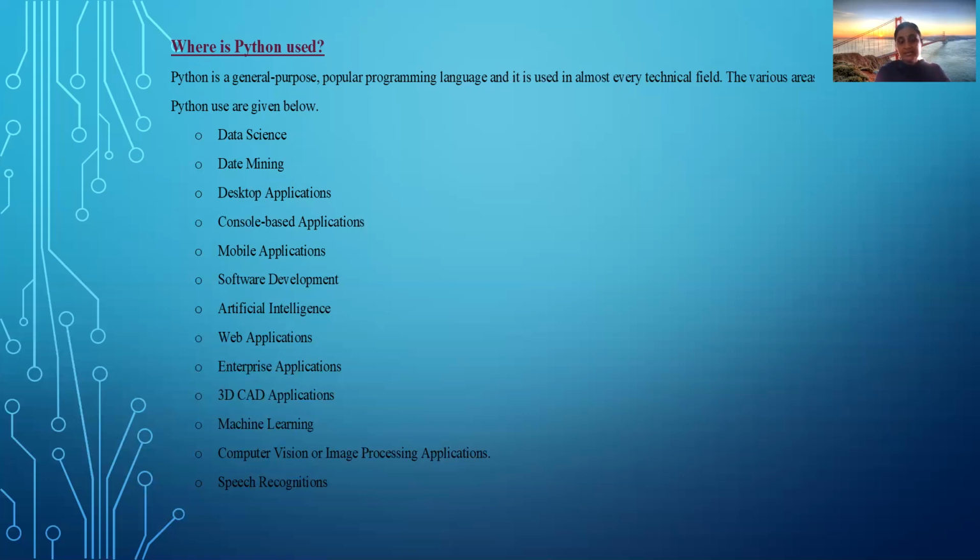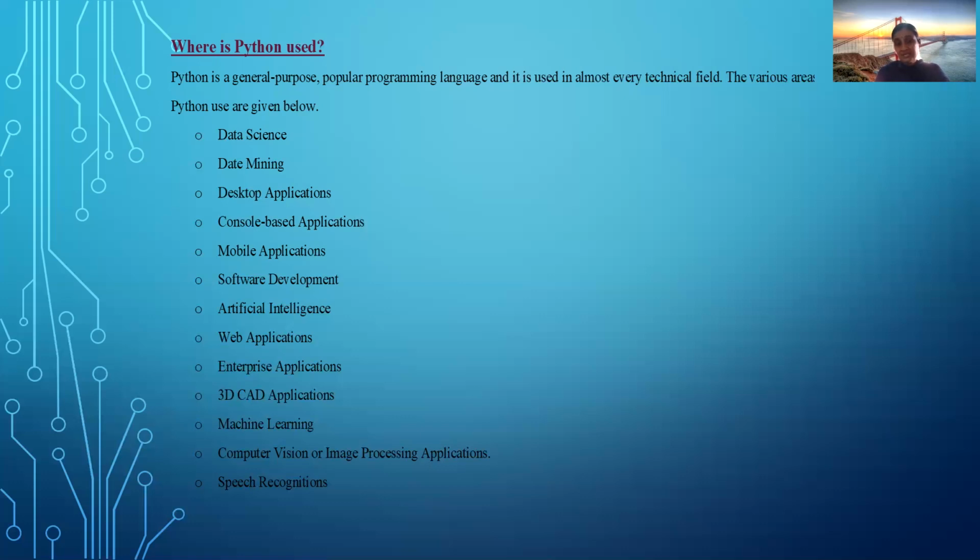Artificial intelligence. What is artificial intelligence? Making the system, making the computer think like a human being. That is making the computer's intelligence artificial. You are making the computer intelligent artificially. A human being has original intelligence, but a computer cannot have any intelligence.